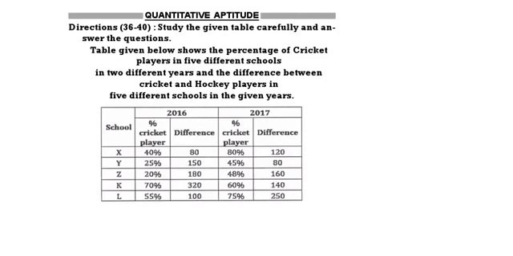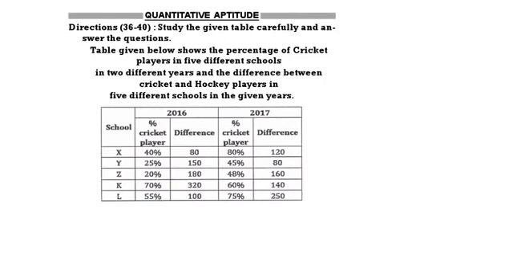Today we will see the quantitative aptitude section, SBI PO 3. Study the given table carefully, then answer the questions given below. The table shows the percentage of cricket players in 5 different schools and the difference between cricket and hockey players in those schools in given years. So what is given in the table?